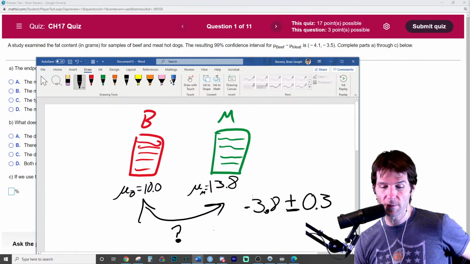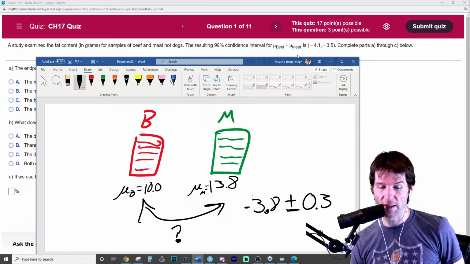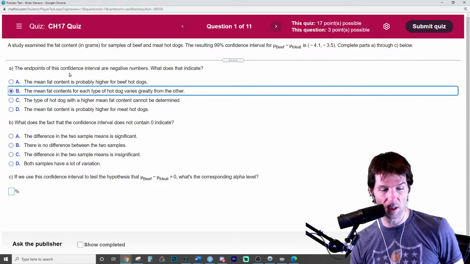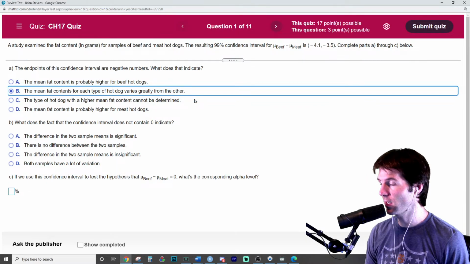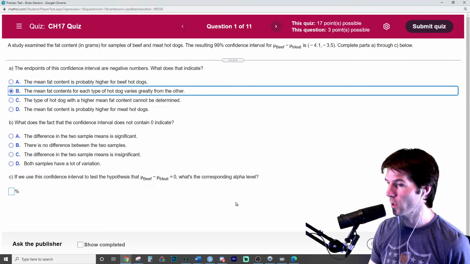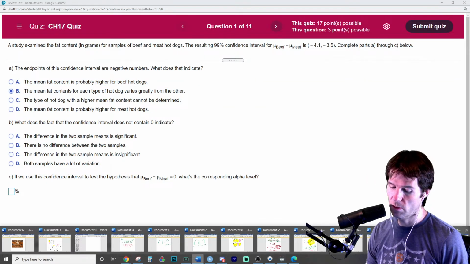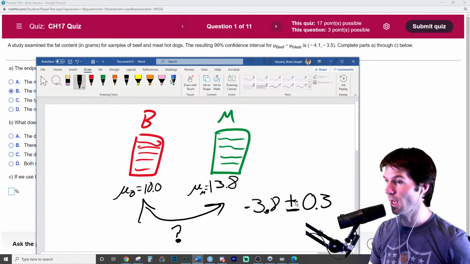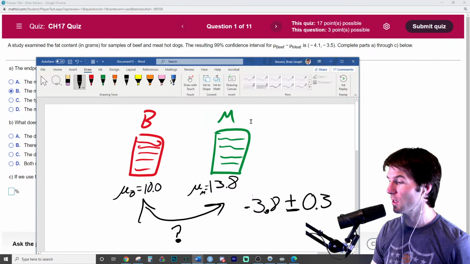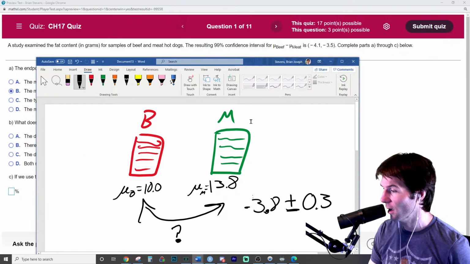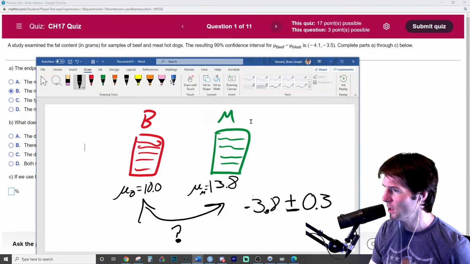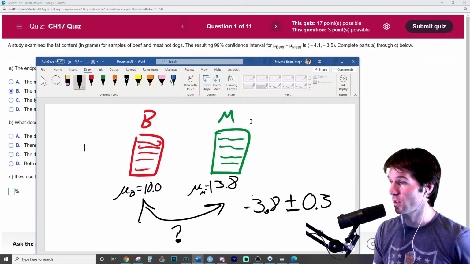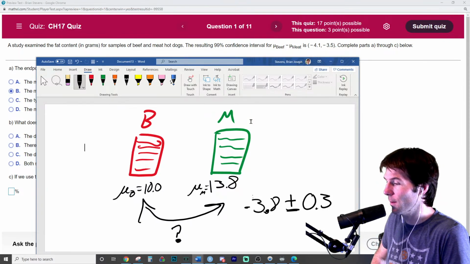Now, what does it mean that the difference is negative? Think about this. The bigger number is on the second side. So I think it asks questions. The endpoints of the confidence intervals are negative. What does this indicate? So that would mean we are fairly certain what? Just talk to me. With the interval being negative, we'd be fairly certain which of these has more fat content. Might be. Your interval looks to be wider. My interval's tighter. It could be.